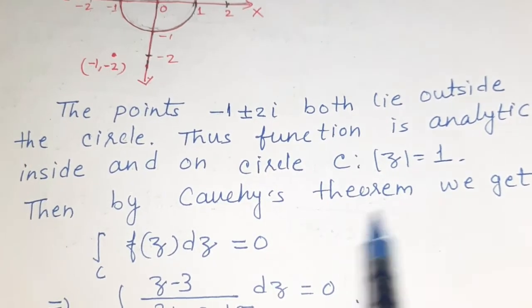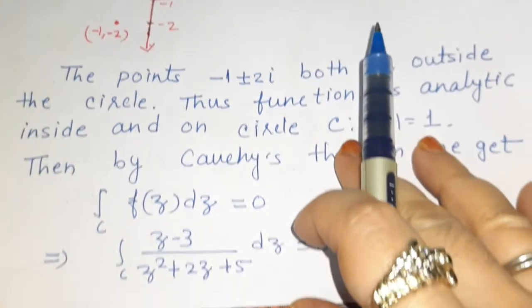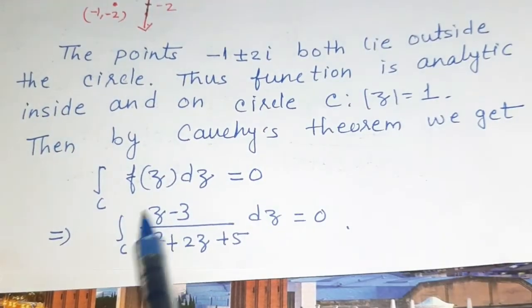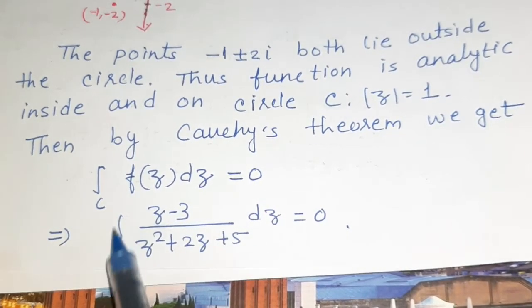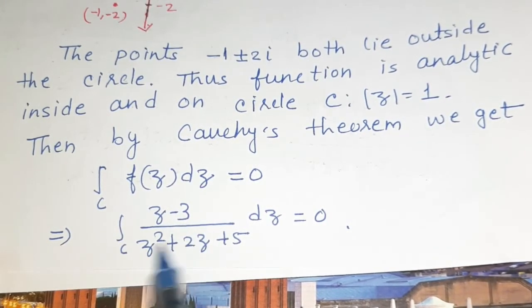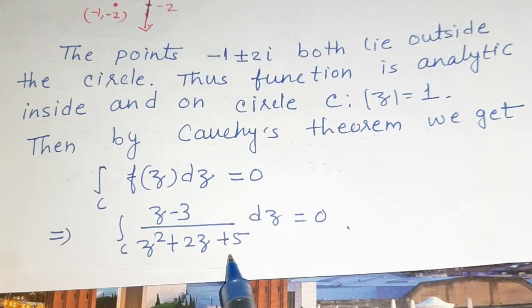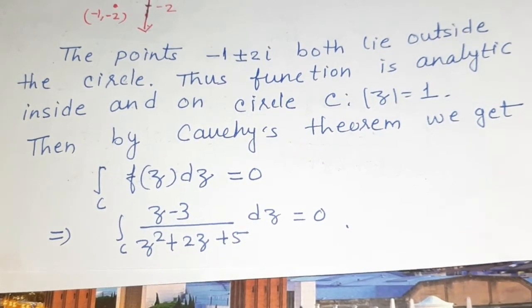Then by Cauchy's theorem we have the integral over C of f(z) dz equal to 0. That means the value of this integral over C of (z - 3)/(z² + 2z + 5) dz is equal to 0 in this case.